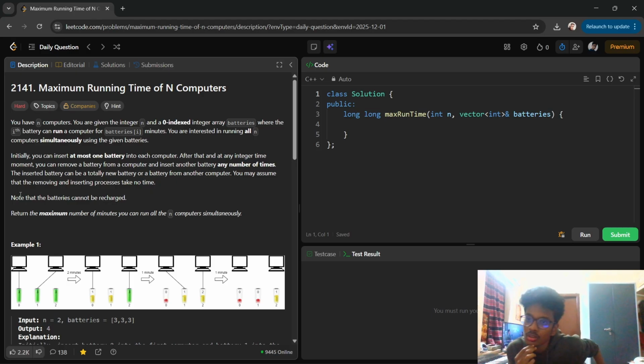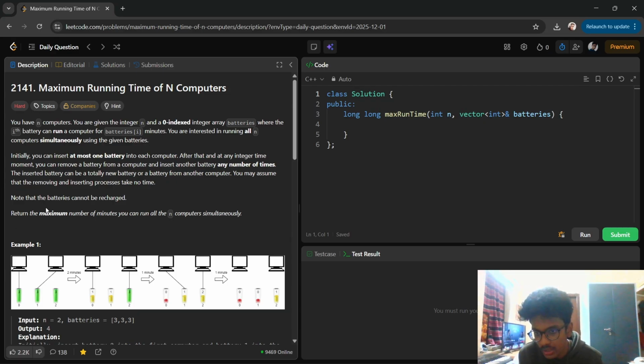You have n computers, you are given the integer n and the zero indexed array batteries where the ith battery can run a computer for batteries[i] minutes. You are interested in running all the computers simultaneously, and you can insert at most one battery into each computer. After that, at any integer time moment, you can remove a battery from a computer any number of times.